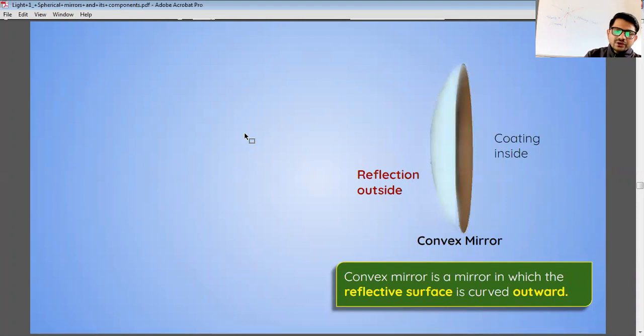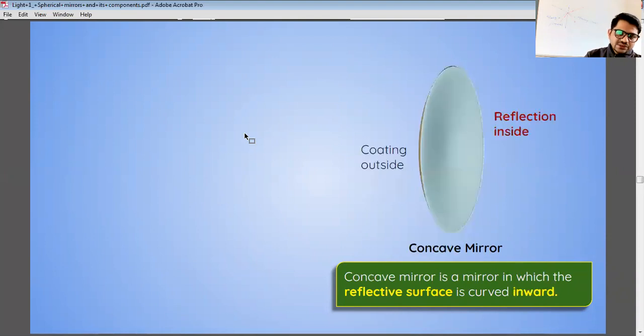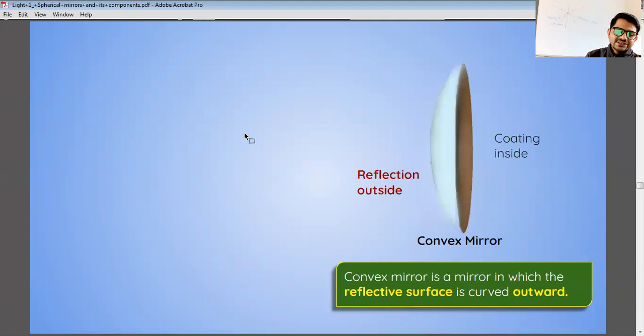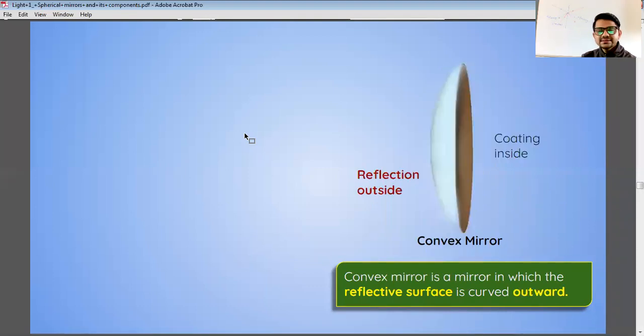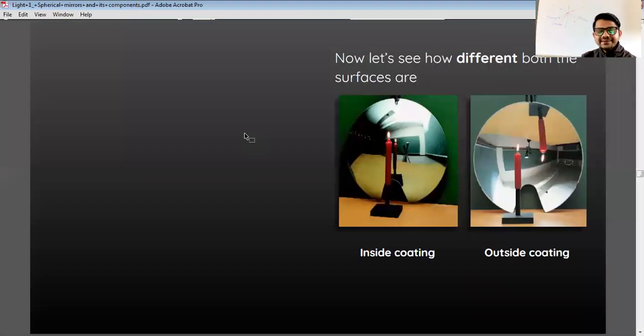Now similarly for a convex mirror, the coating is done inside and we get the reflection outside. Earlier we were getting the reflection inside, now we are getting the reflection outside. So it is a mirror in which the reflective surface is curved outward. Just compare both the mirrors, both the patterns. As we have seen here, we are getting the image in one case in the same direction and in the other inverted.